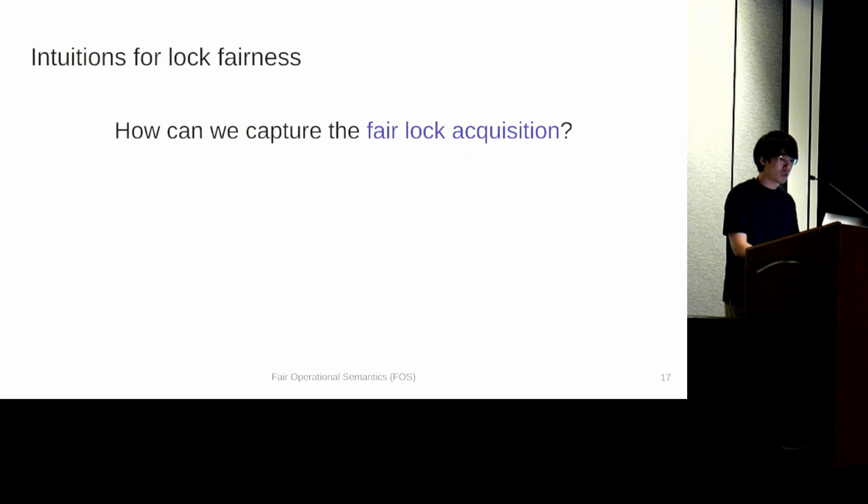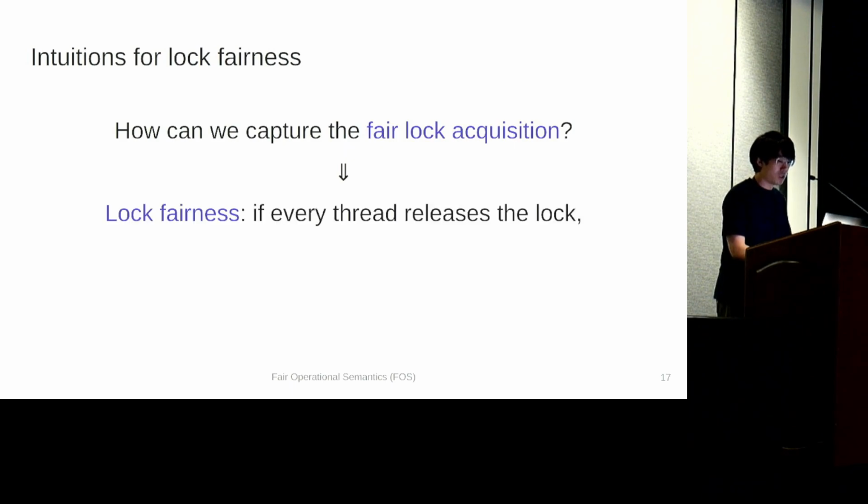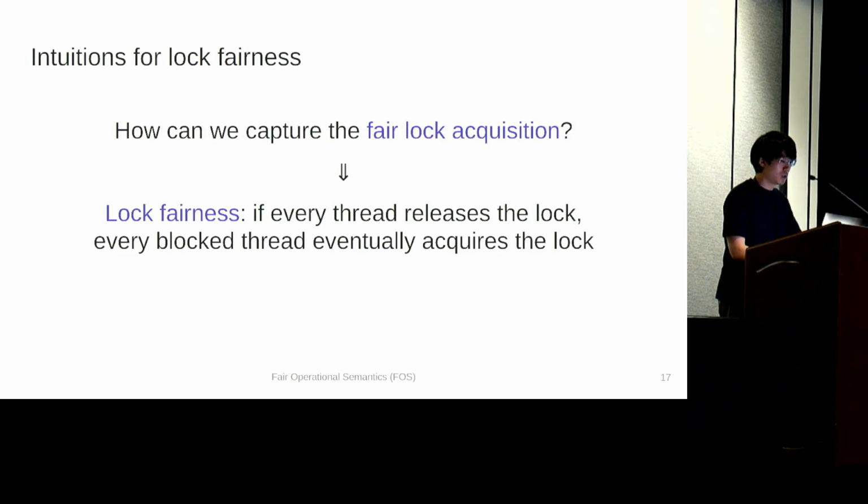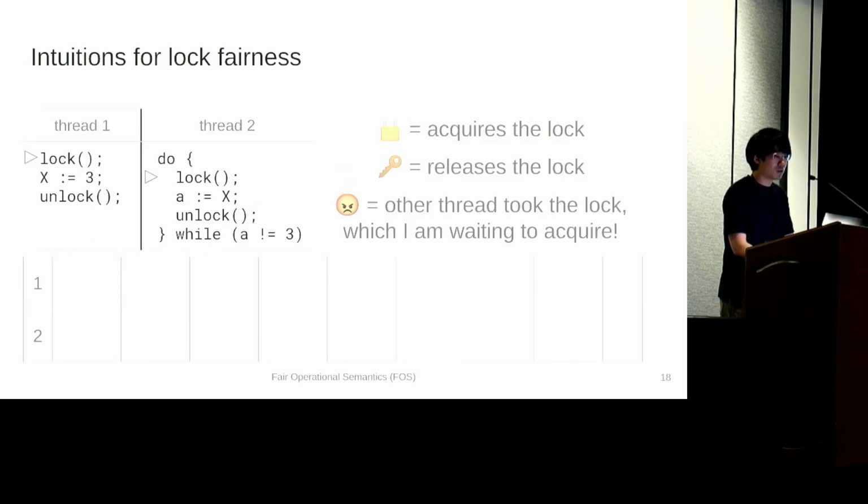Then how can we capture the assumption that lock acquisition is fair? The essential intuition is captured by the definition of lock fairness, which states that if every thread releases the lock, every blocked thread eventually acquires the lock. And indeed, lock fairness captures the condition for our running example to terminate as we expect. To illustrate this, let's carry out the same game as before and fill in the table.